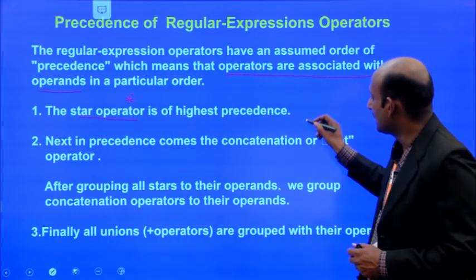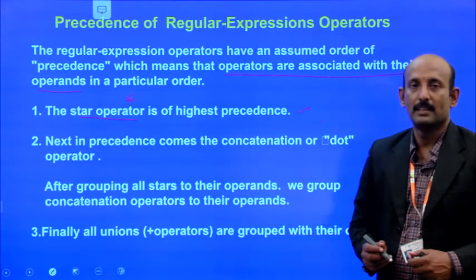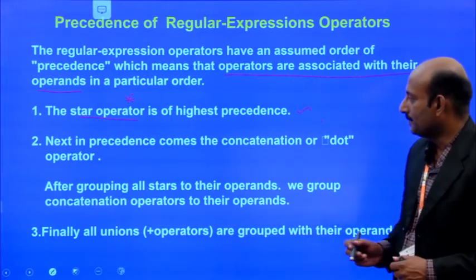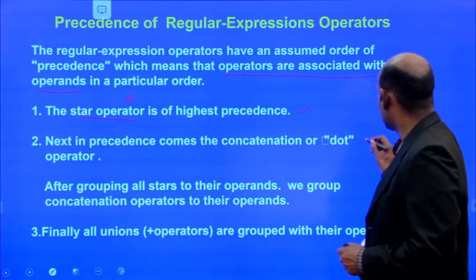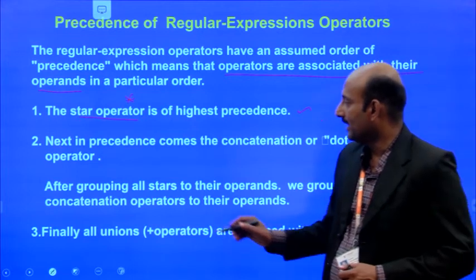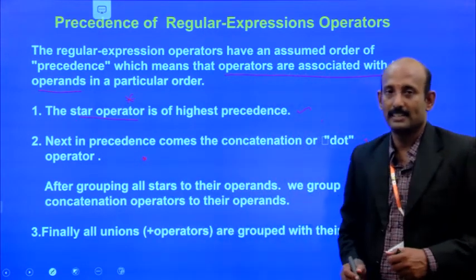The Kleene closure operator has the highest precedence. The next precedence goes to concatenation, that is the dot operator.